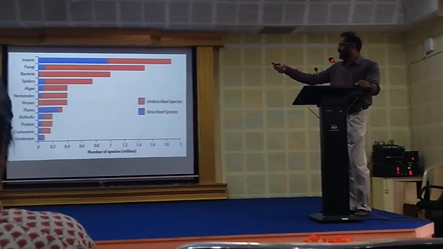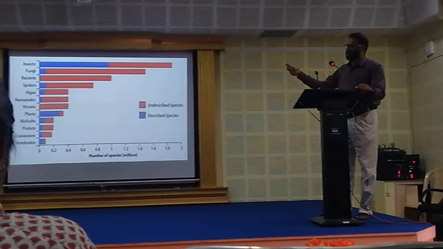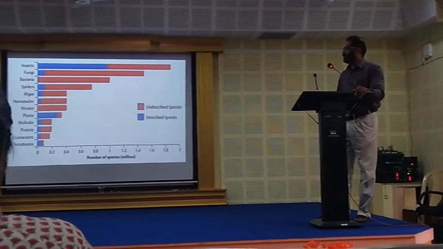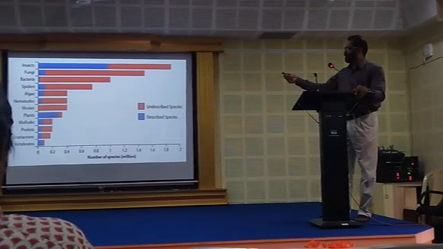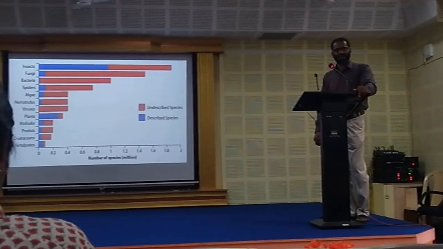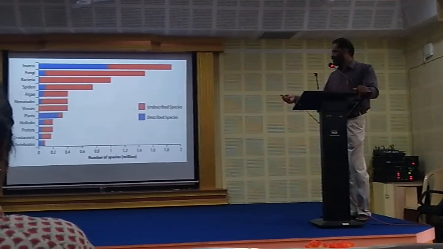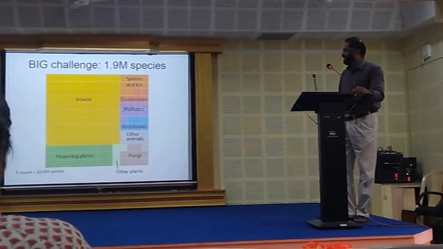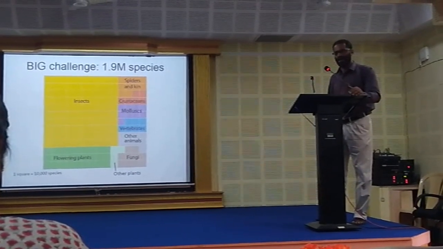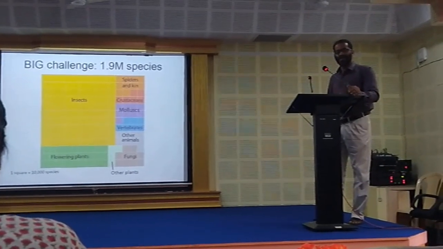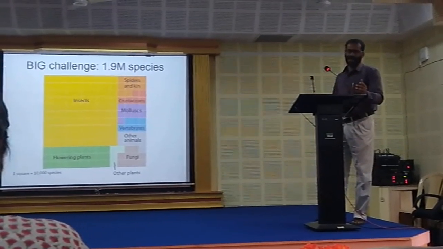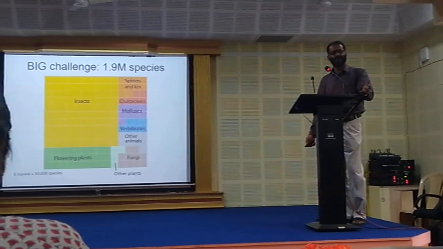Similarly, you can see the nematodes and viruses, a negligible percentage identified. Vertebrates, protists. So this is the status of today's biodiversity and species identification level. See, we have a big challenge. Only 1.9 million species reported, identified out of 10 to 100 million species. So where are we, what are we going to do, how do we solve these issues?